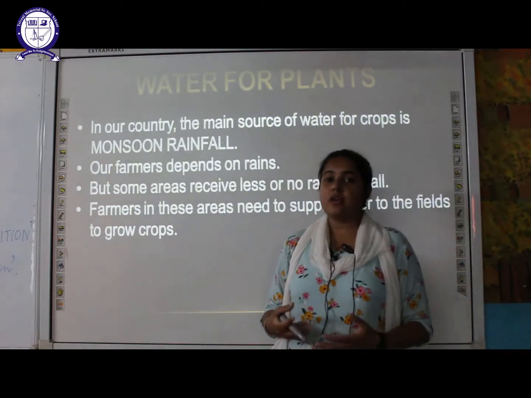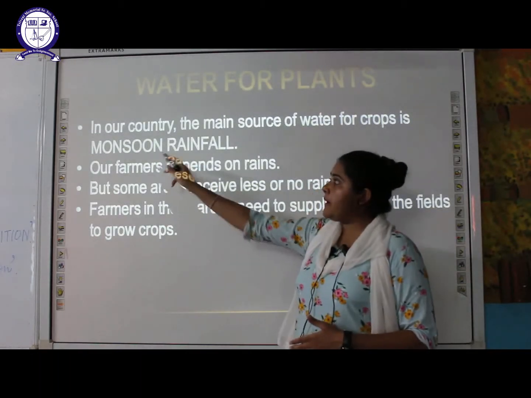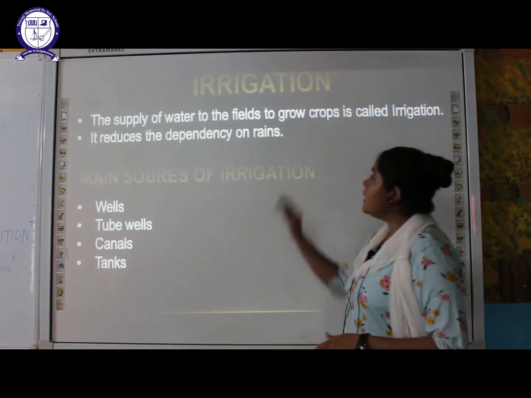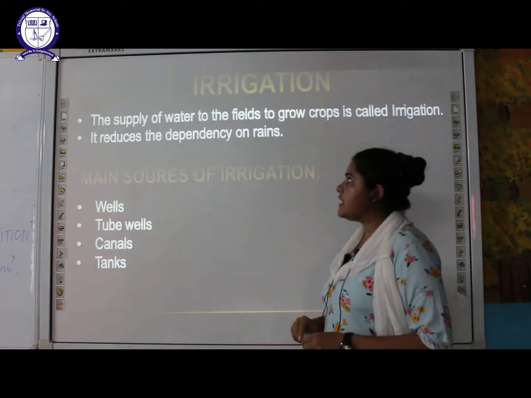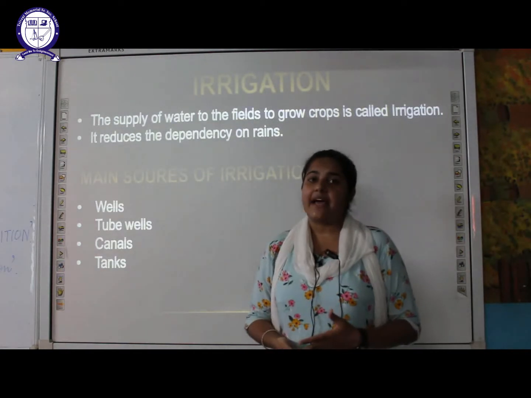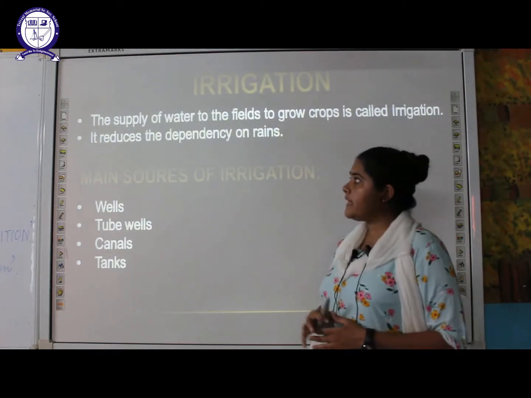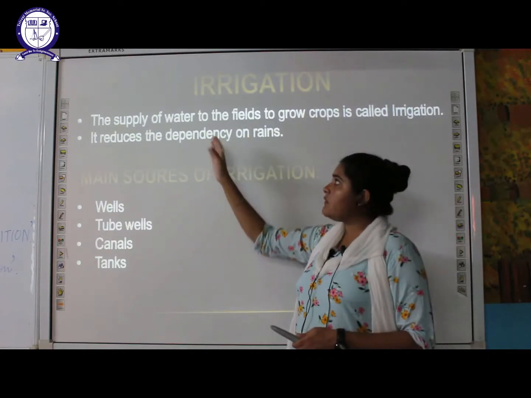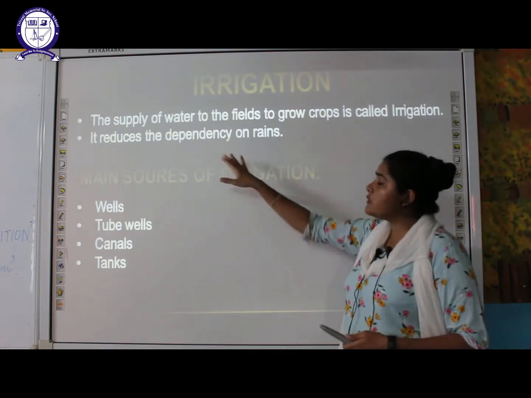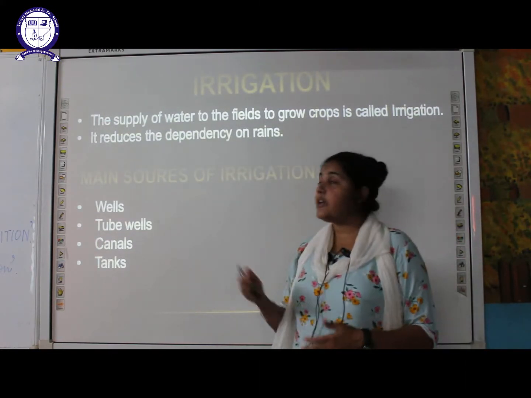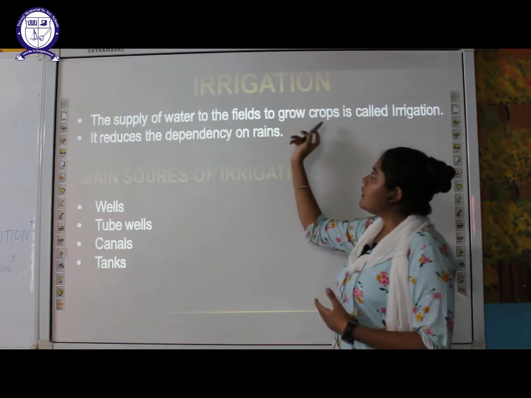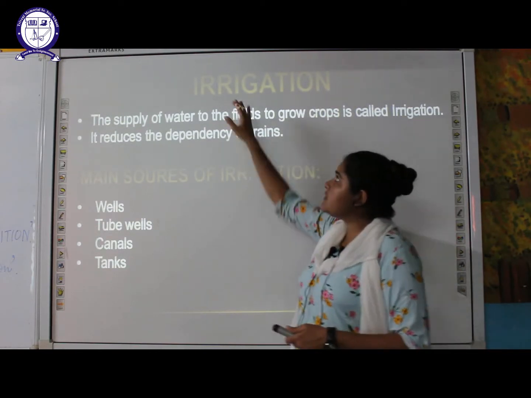So the farmer has to use an alternative way rather than depending on monsoon rainfall for providing water to the crops. That is called irrigation. What is irrigation? The supply of water to the fields to grow the crops is called irrigation. By this process, we reduce the dependency on rainfall. Now the farmers will not depend only on one source, that is rainwater. They can provide water supply to the fields to grow the crops. That process is called irrigation.